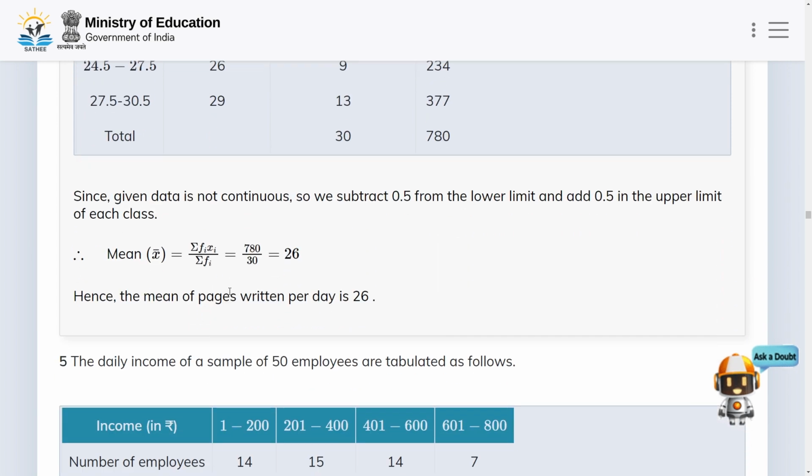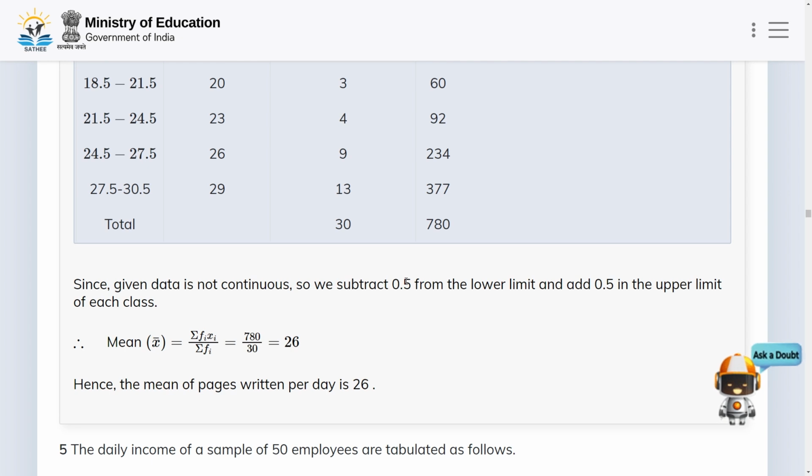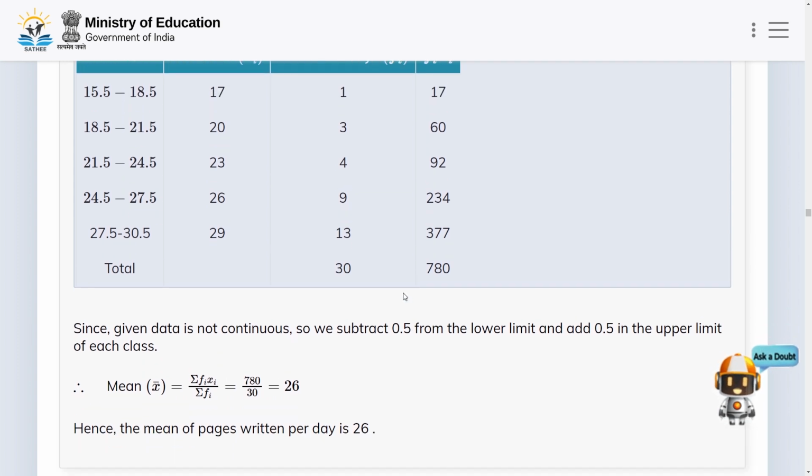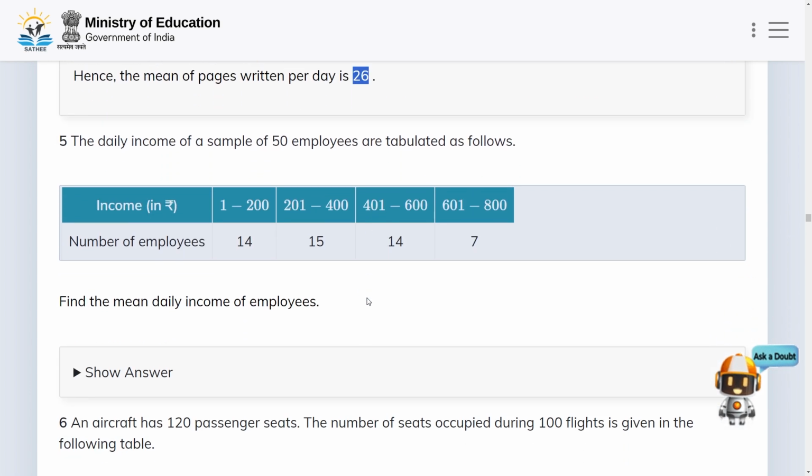Okay, and since the given data is not continuous, we subtracted 0.5 from the lower limit and added 0.5 to the upper limit of each class. Then we know the formula for mean, that is summation fi xi divided by summation fi. Here summation fi xi is equal to 780, and summation fi is equal to 30. So mean x bar is equal to 780 divided by 30, that is equal to 26. Hence the mean of the pages written per day is 26. And then let us move to the next problem.